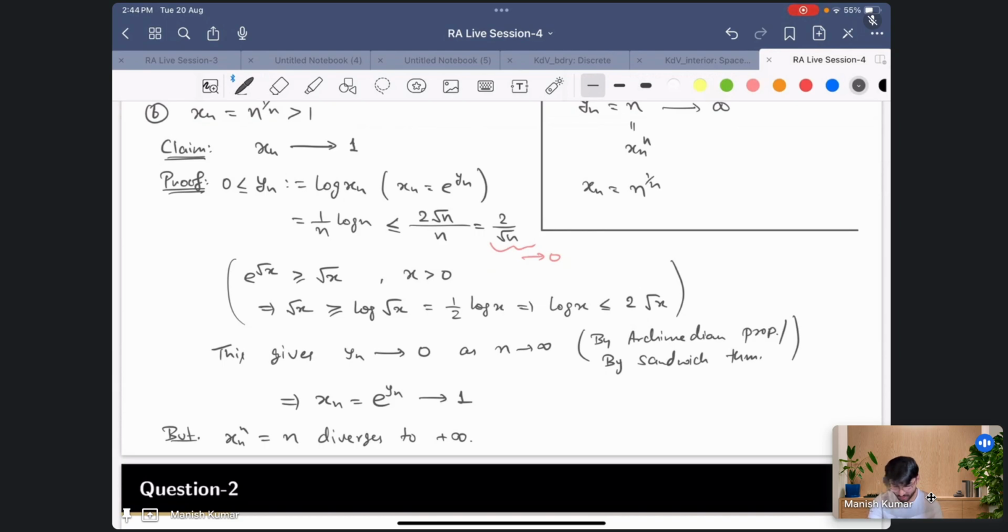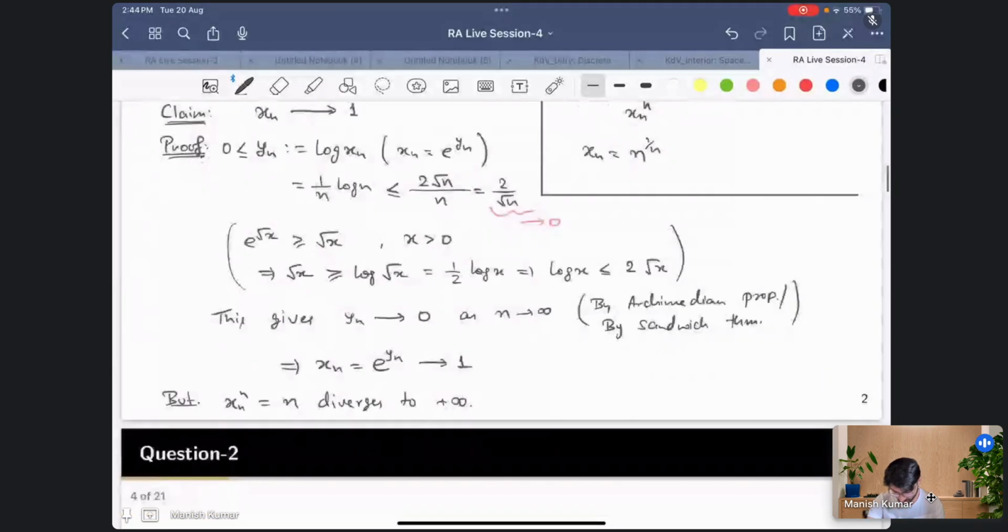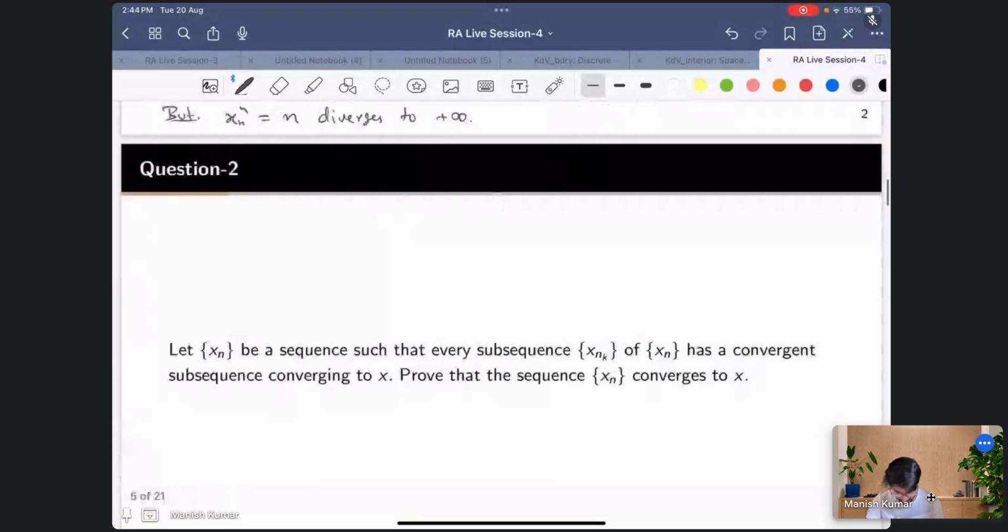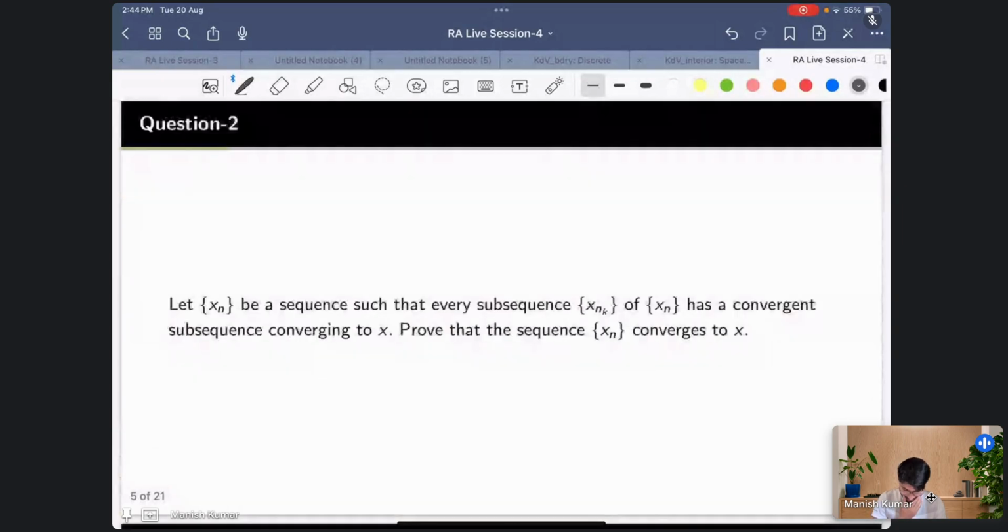Okay, so we have an example where the sequence is converging but its nth power is diverging, right? So this was about the first problem. Now heading back to the second problem, this is a very useful result which people